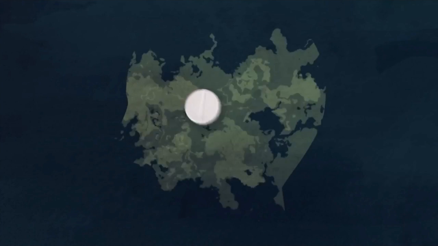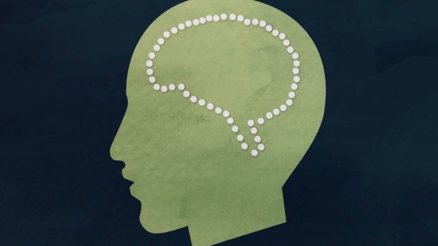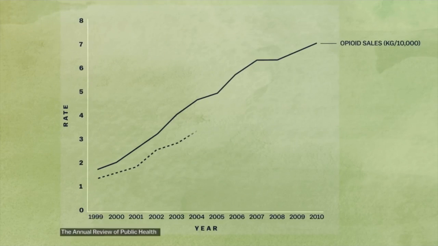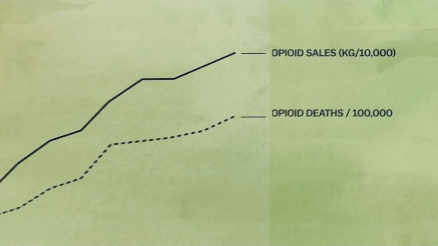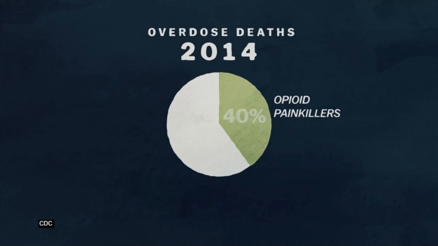Since opiate painkillers are so addictive, millions of patients got hooked on the drug. And as use proliferated, many patients overdosed. In 2014, nearly 19,000 drug overdoses were linked to opiate painkillers, about 40% of all drug overdoses recorded that year.